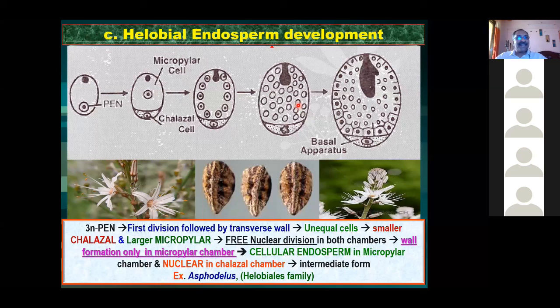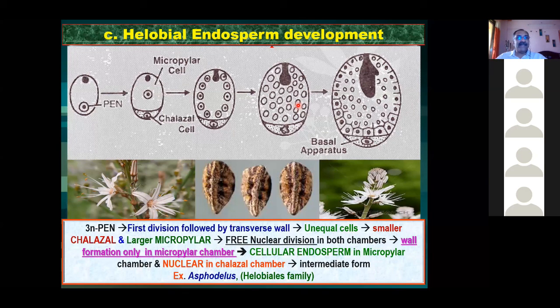Coconut liquid, कौन सा type? Coconut liquid. Okay, you're writing N. Very good. N, that is nuclear endosperm. Now my question, why? Why is it nuclear? No cell wall. Very good. No cell wall.